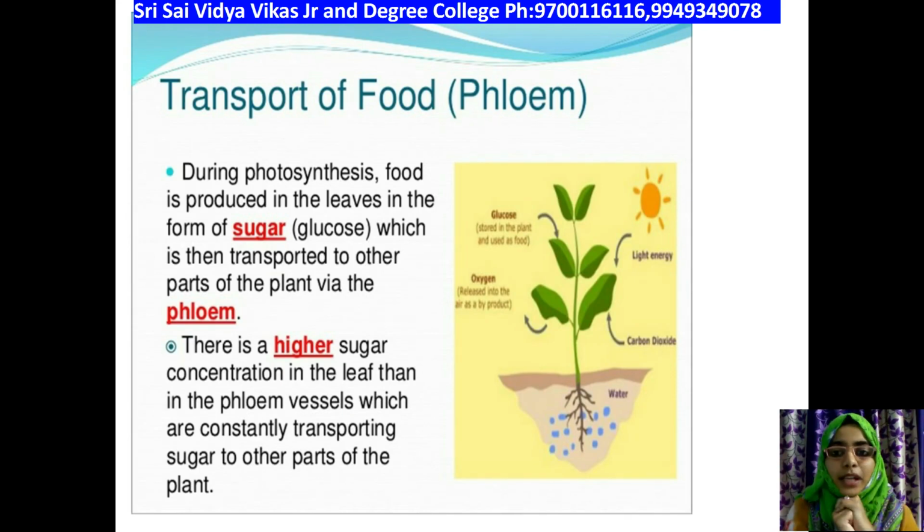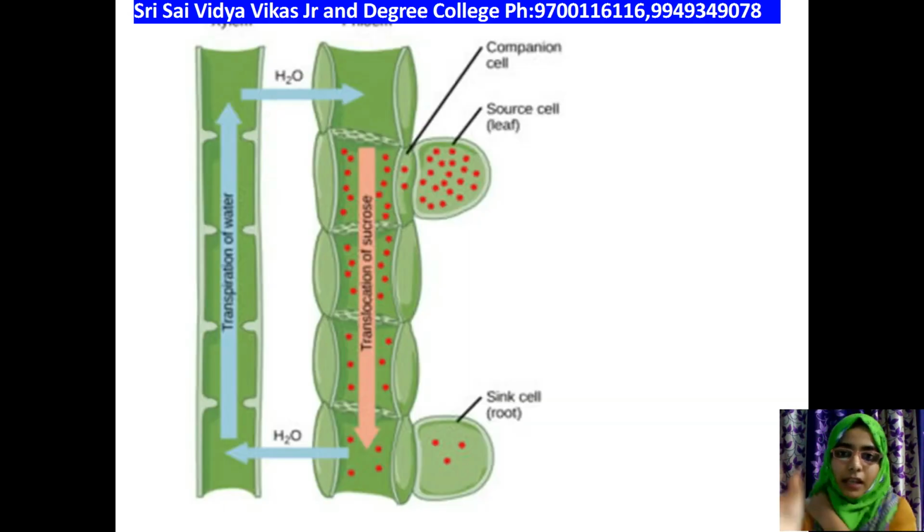See, in the next slide you can see xylem is one tube and phloem is the other tube, in which, from the source cell, that is the leaf cell, more glucose is being formed, okay. This glucose is transported through one phloem tissue, that is, one phloem cell tube. And we all know when there is more pressure, the cell is more hypertonic in nature, due to which what happens?